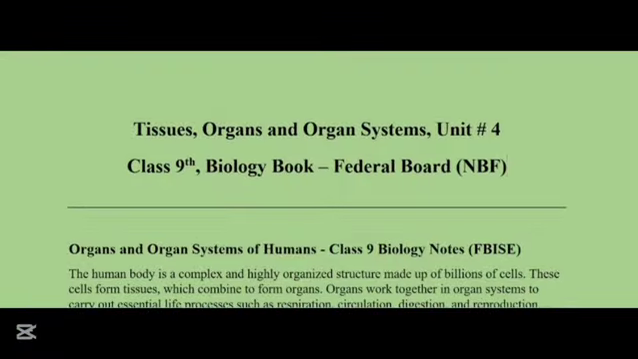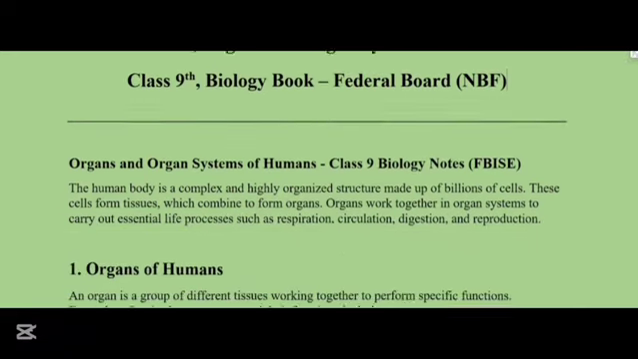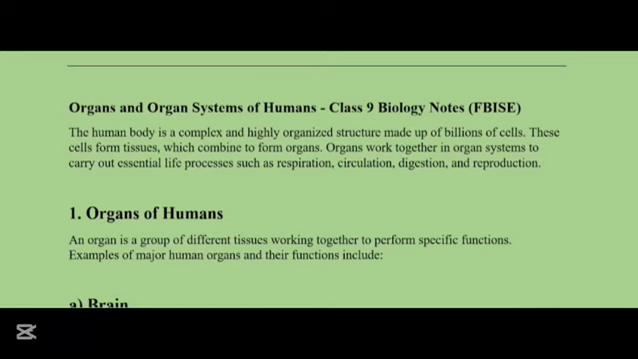The organs and the organ systems of humans. Class 9th Biology. The human body is a complex and highly organized structure which is made of billions and millions of cells. These cells form tissues which combine to form organs. The organs work together in organ systems to carry out the essential life processes like respiration, circulation, digestion, and reproduction.